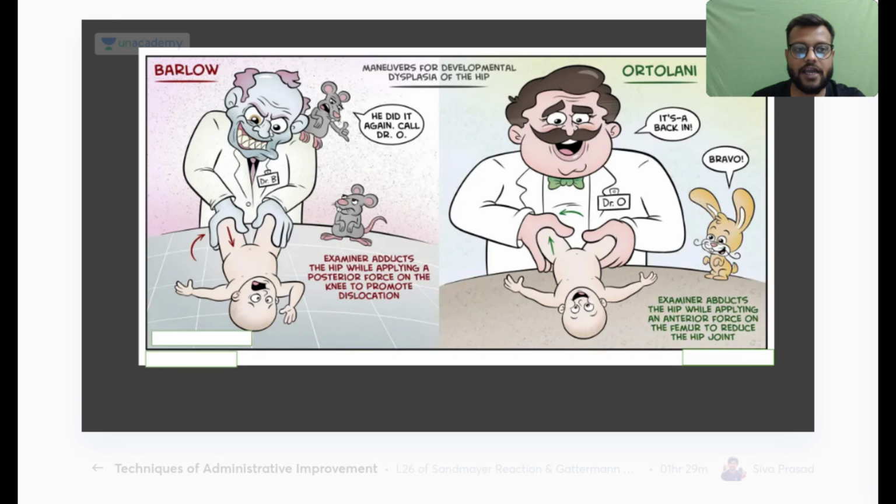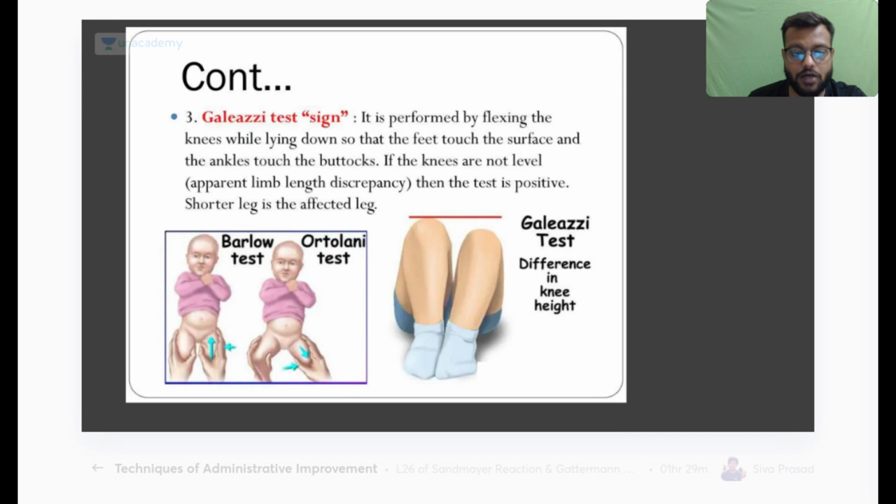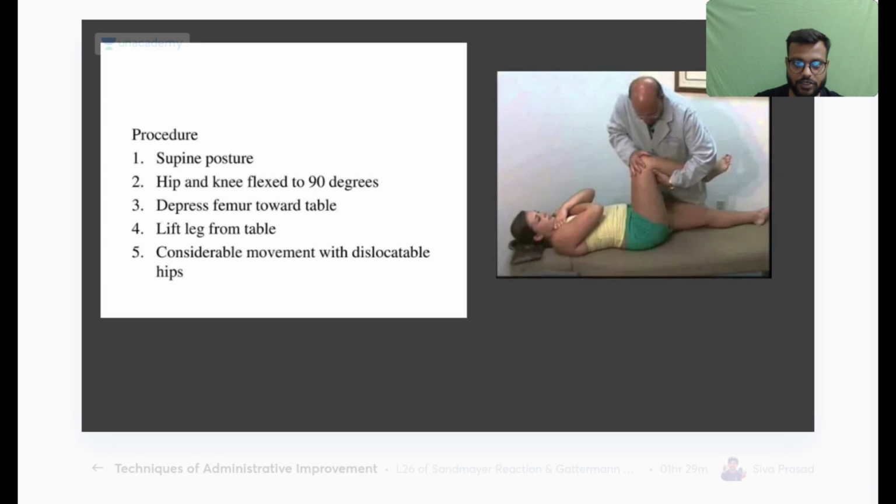Now this is your Galeazzi test. In the Galeazzi test, you just flex the knees in the supine position like this, and normally both knees are at the same level, but in case of CDH the affected knee will be lower. This is your Galeazzi test, and the telescoping test is again for testing hip dislocation in the supine position.